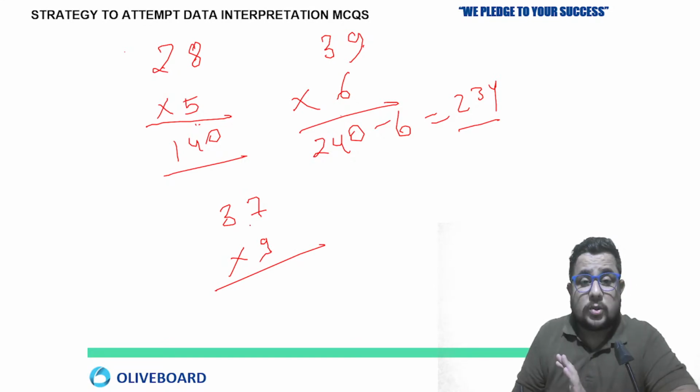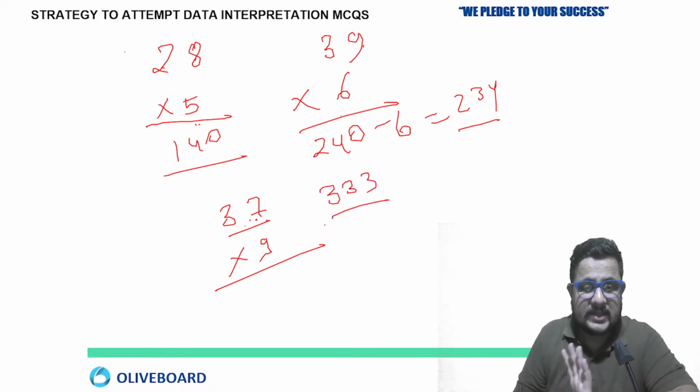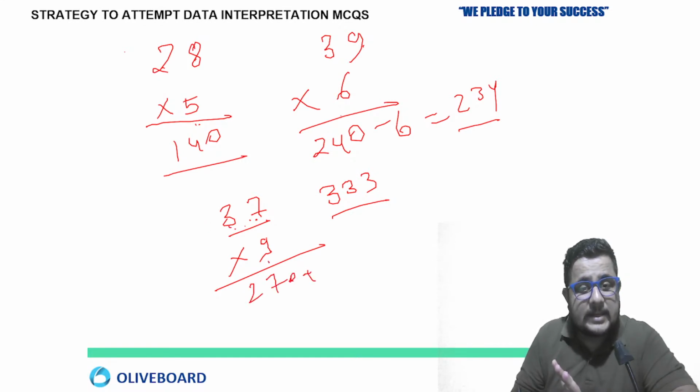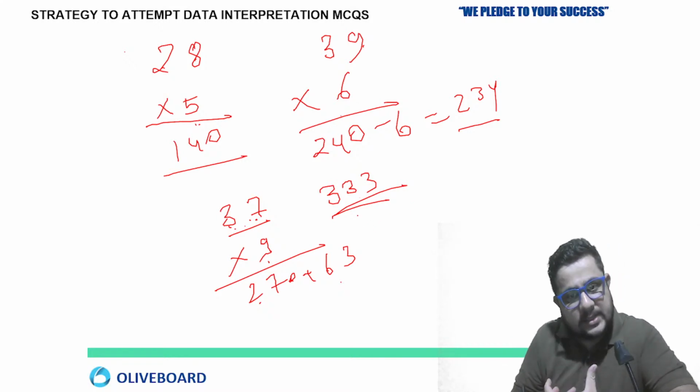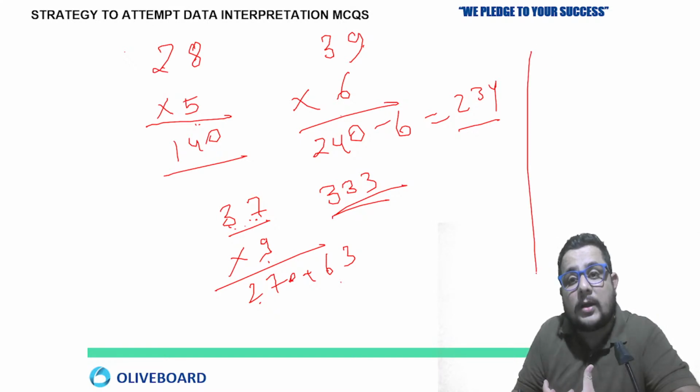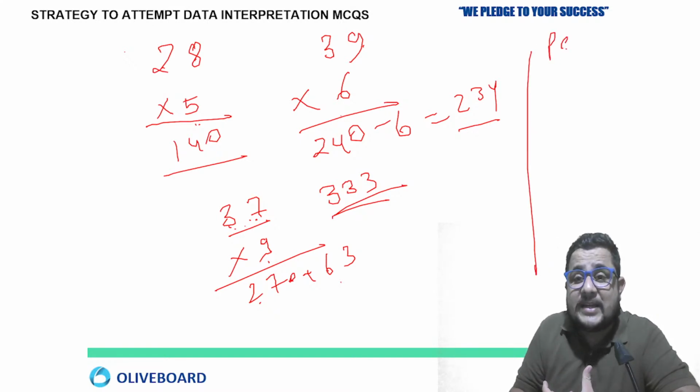So 37 multiply 9, how will you do that? One thing you can do: 37 tens are 370 minus 37, 333. This is one way. Or 3 nines are 27, so 30 nines are 270, plus 7 nines, how much? 63. So 270 plus 63, 333. Clear? Initially you will face difficulty solving these things, but it will help you in percentage calculation also.